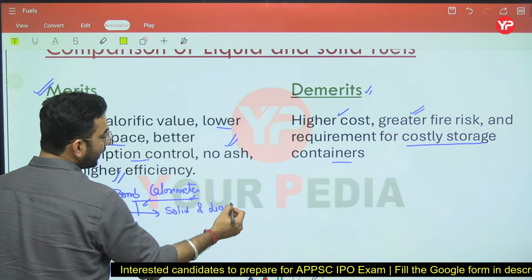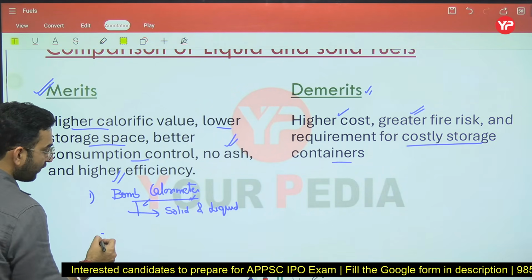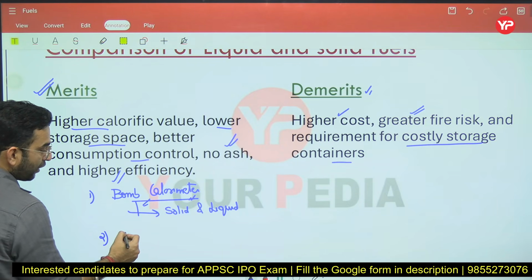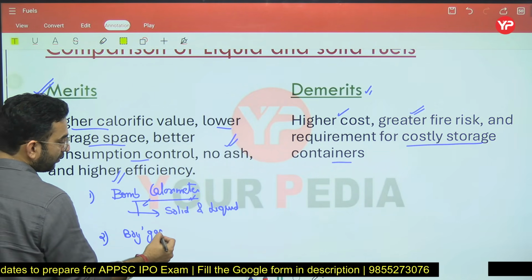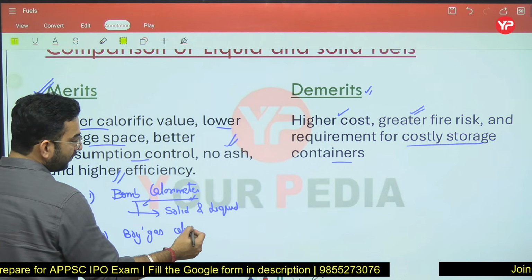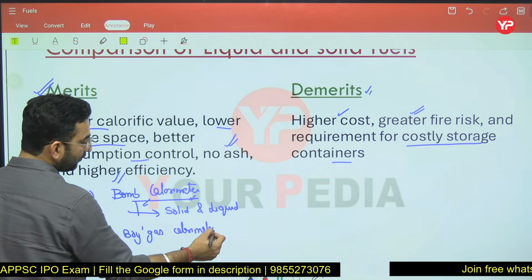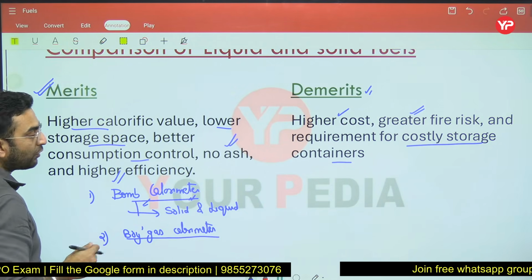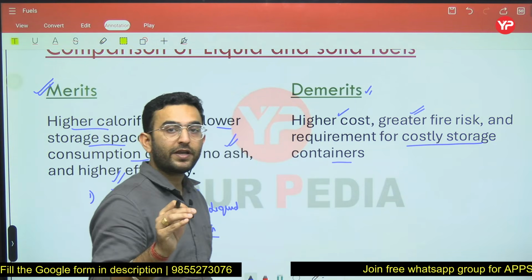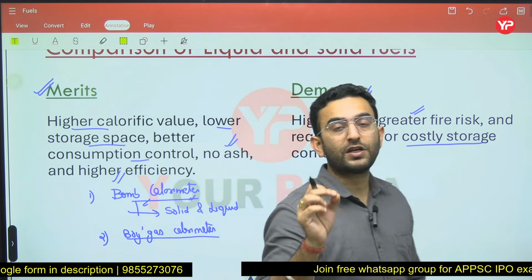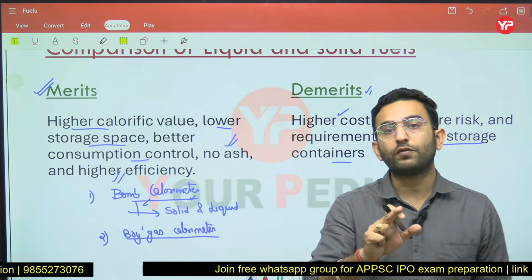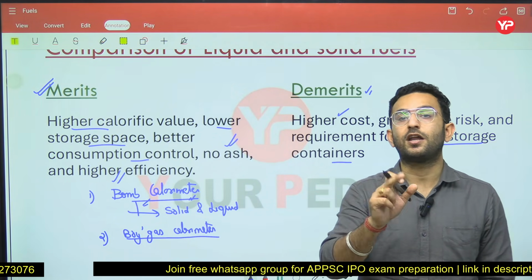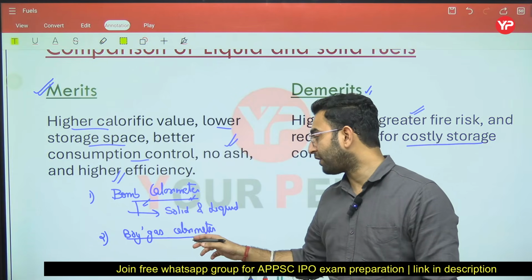But if we talk about the Boy gas calorimeter, that is the second device to calculate the calorific value. You are going to observe that the Boy gas calorimeter is specifically used for calculating the calorific value of gaseous fuel. Along with that, it is used for very highly volatile liquid fuels. Always remember that first thing.